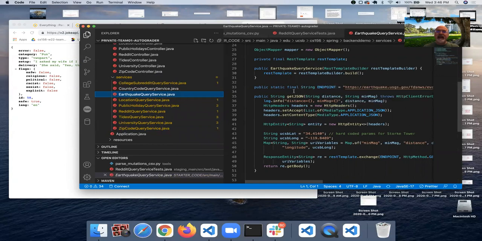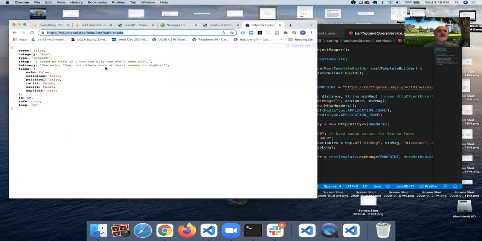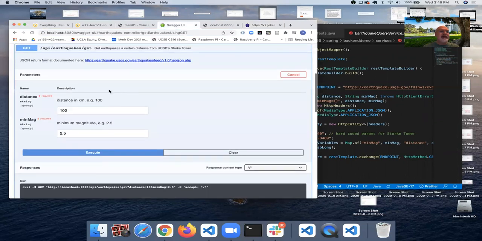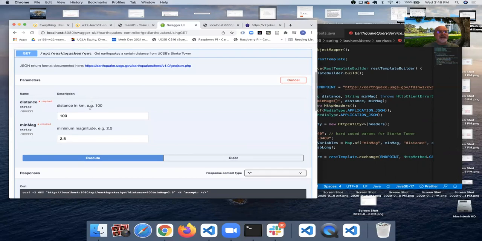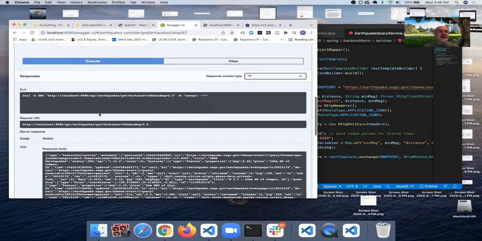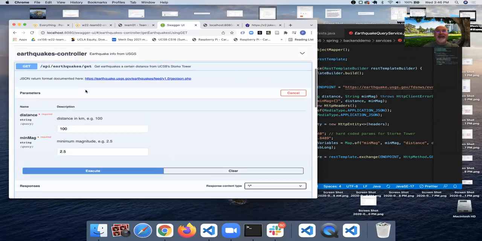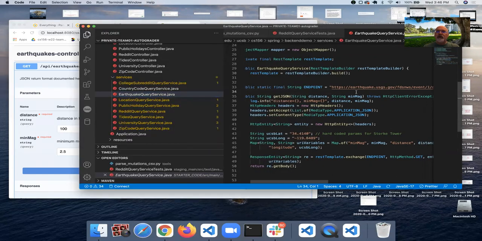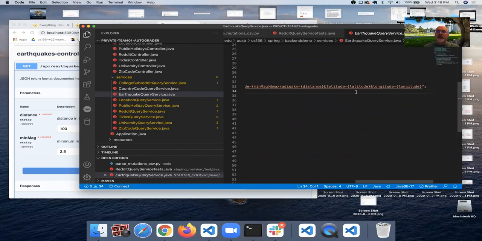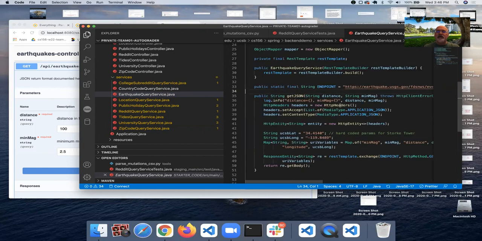And these are the same as, if we go back to Swagger, the parameters that you're going to be asking for on these different pages here, right? So it really all depends, what does your service need in order to return a result? If we look at the earthquake query service, the URL actually takes 4 parameters, min-mag, distance, latitude, and longitude.